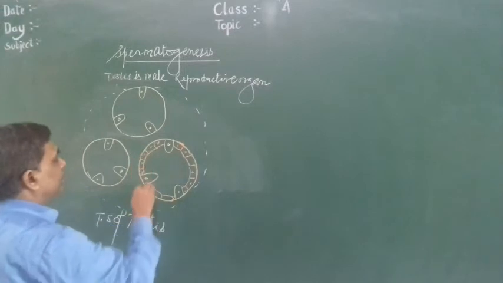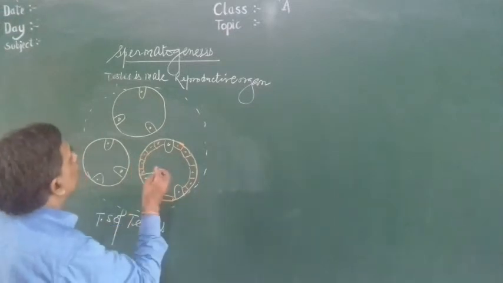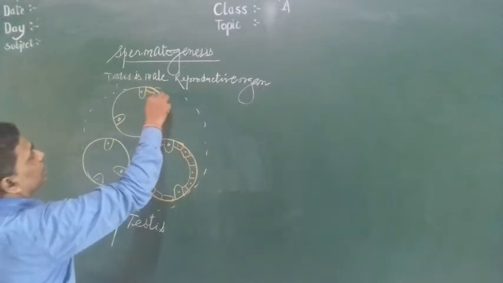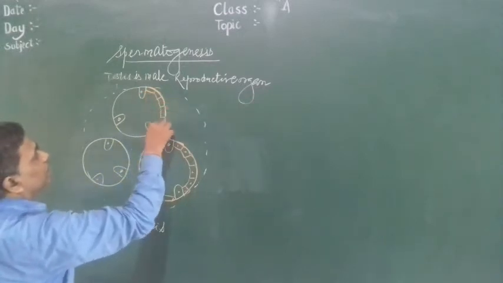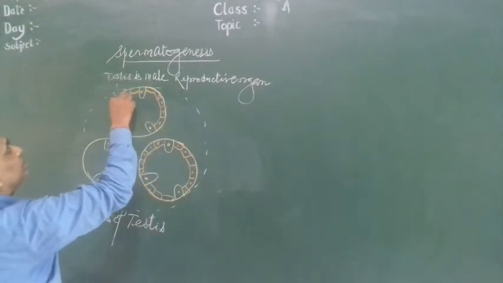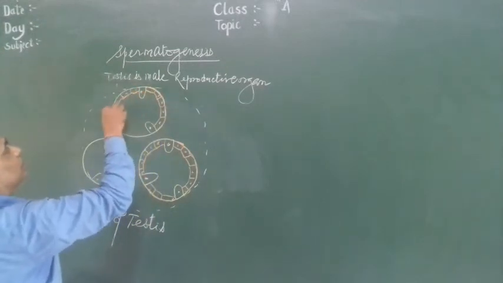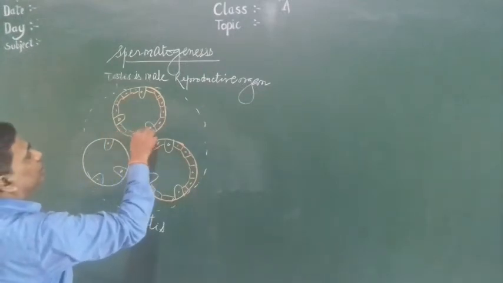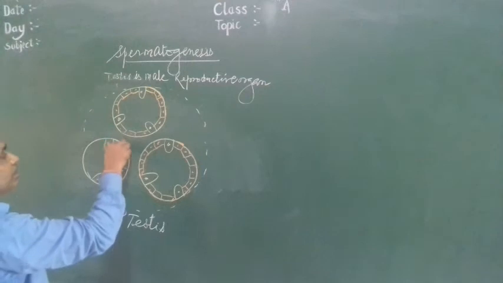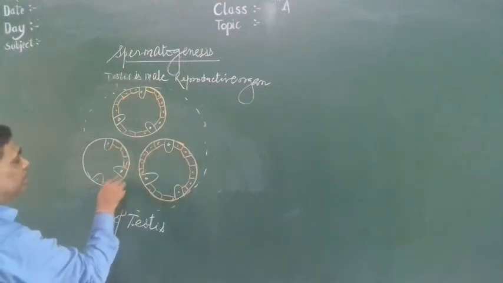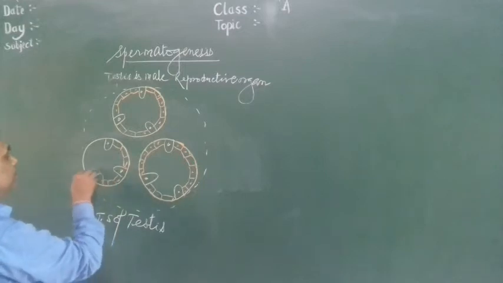These are the germ cells, the male germ cells. This is called spermatogonia. Here also male germ cells.